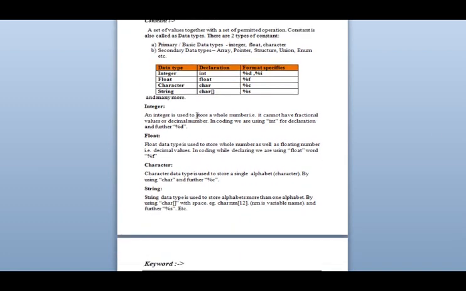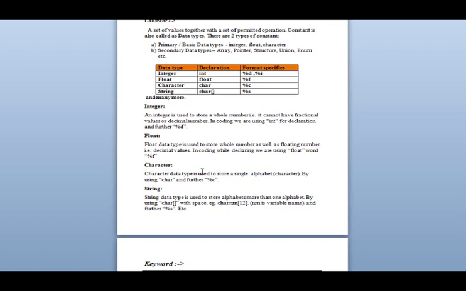So for integer, as I told you, it is a whole number as well as a negative number. It cannot have fractional or decimal values. In coding we use int, and further we declare %d. Float is a whole number as well as a floating number, that is, a decimal value. In coding we use the word float and further %f.